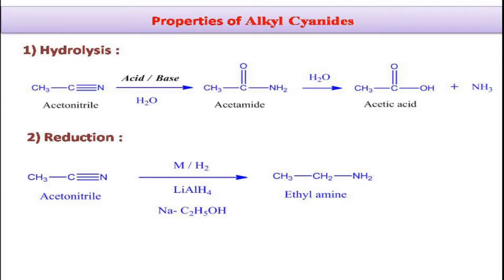Coming to the second property, that is reduction, alkyl cyanides may be reduced to primary amines. Here I have taken acetonitrile. It will be reduced to give ethylamine.